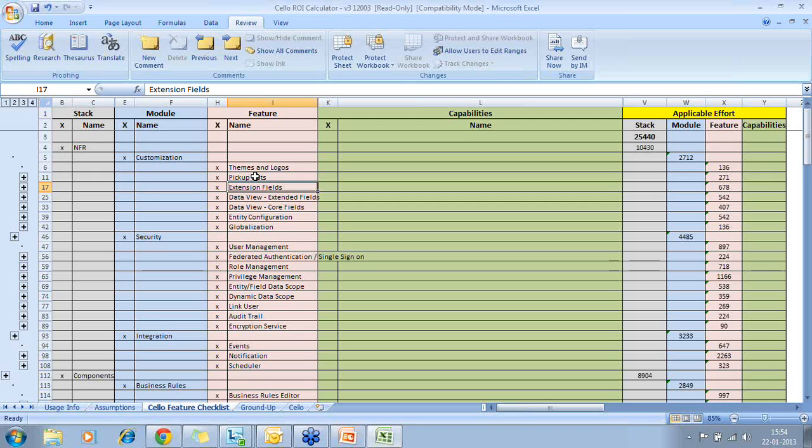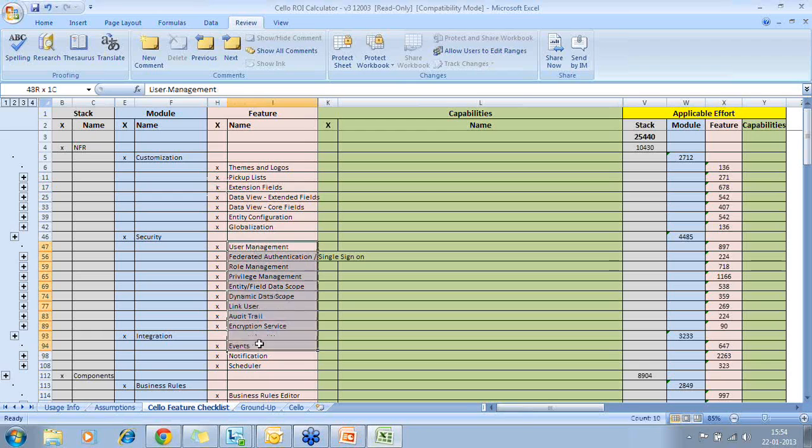And how do I do it? Extension fields will give you the capability. On the fly, you can add dynamic fields to your entities and bring them into the UI. The data view extended fields gives you the capability to even bring those newly added fields into existing screens of your product. All this is done through the administration UI, within minutes. So it saves a lot of time when it comes to implementation cycles. This is an example of what customization can do.